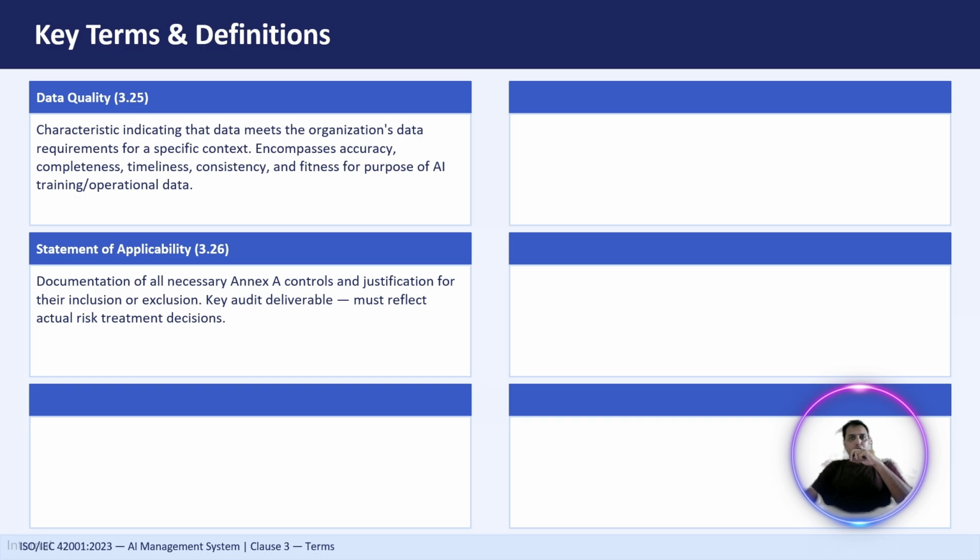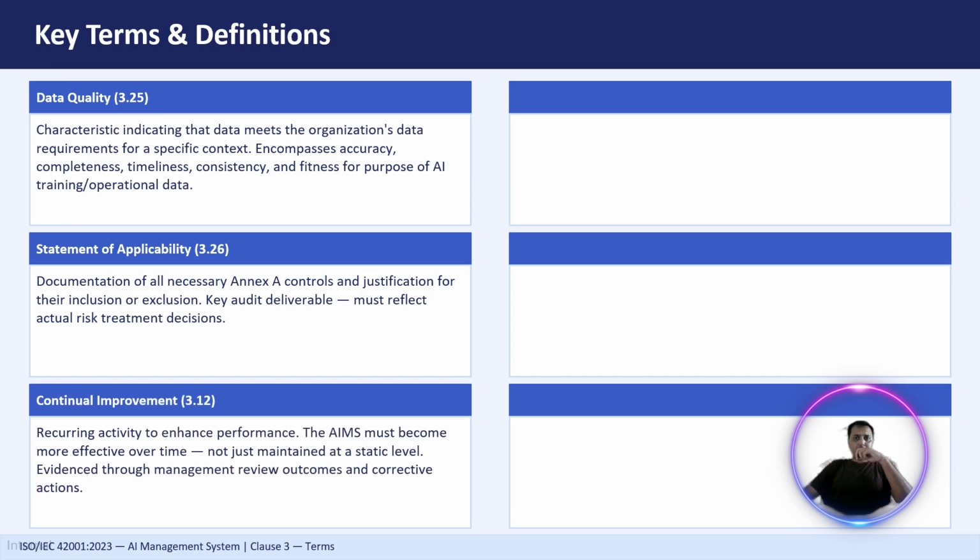So if the control is not applicable, the organization must provide a proper, valid justification for that particular exclusion, right? So for example, the company is not actually developing the AI models, right? So the development-related controls can be excluded, right? And with a proper justification. So the next we have is continual improvement.